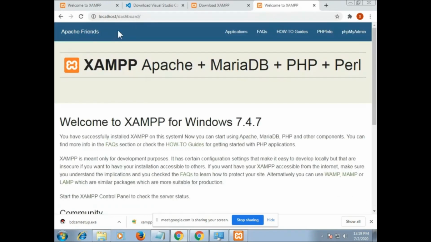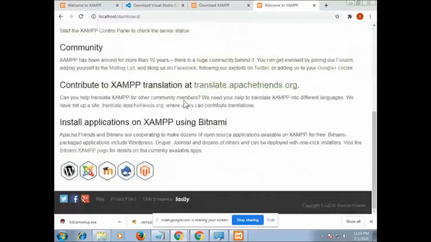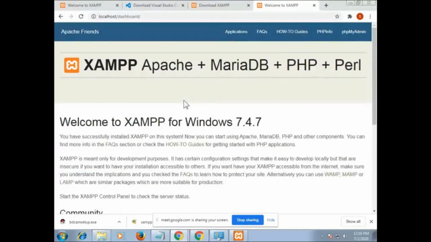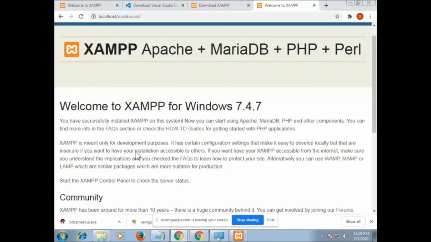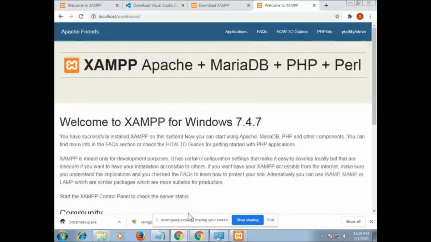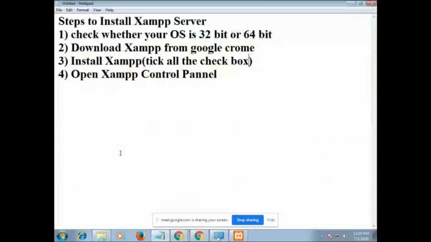After pressing enter, if you see this web page, that is XAMPP Apache, that means your XAMPP is successfully installed. If you don't get this page, that means there are some errors in your computer. So this page should appear, that means your XAMPP is successfully installed. I will just write down the steps.